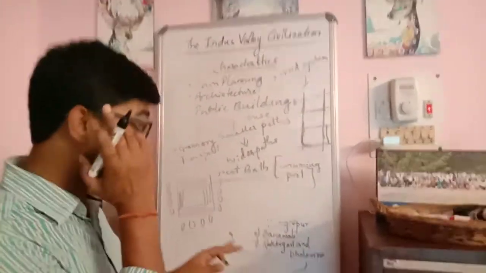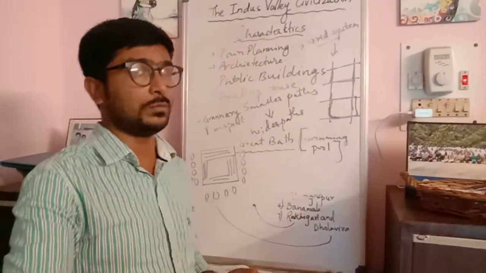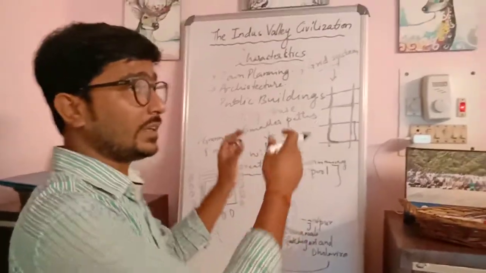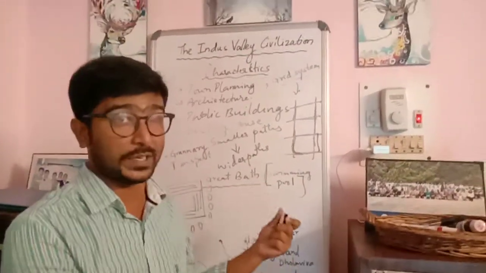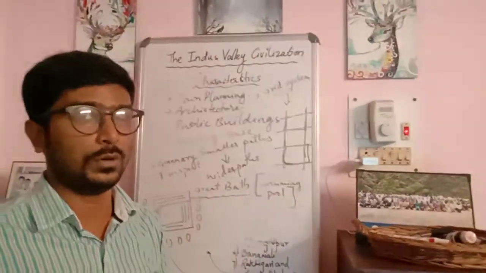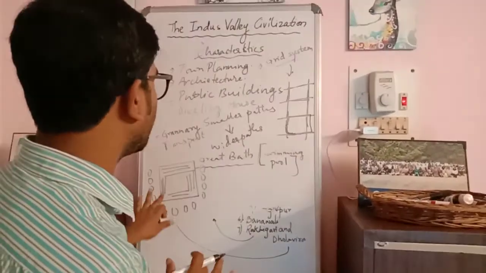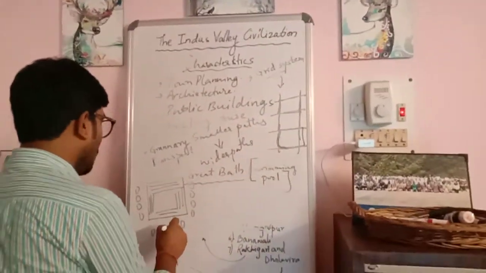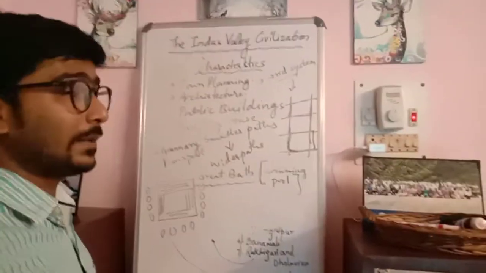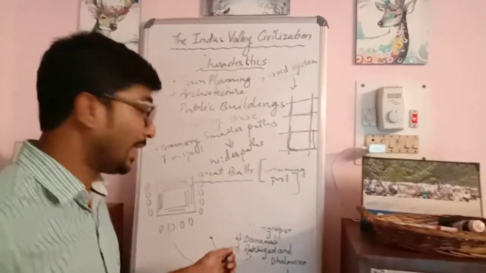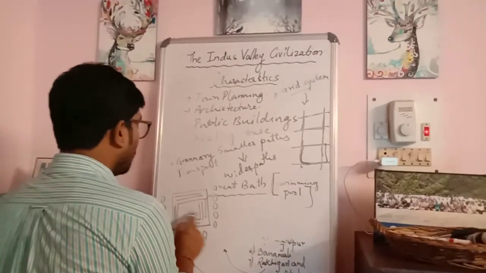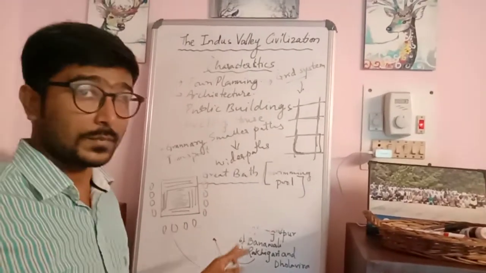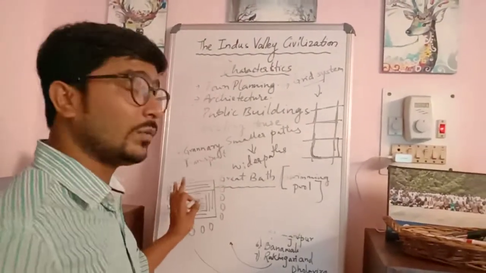Now there are various different assumptions as to why this particular thing was built. As in modern swimming pools, we have a system where before you enter the pool there are various rooms where people go to get fresh and then come down to the swimming pool and swim. In the same way, one presumption is that these small units were rooms where people most probably came, relaxed, and then whatever extra time they had, they used in a large gathering, coming together and enjoying the water pool that existed here.